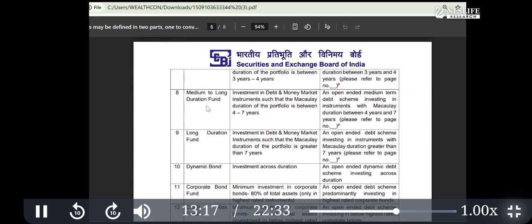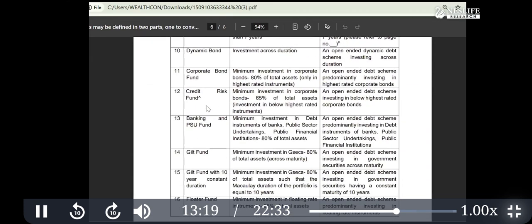Now if you go further, there are fancy names: dynamic bonds, corporate bond, credit risk, banking, different things. One thing here, we usually don't recommend investing into these, because there is a risk of losing the money.